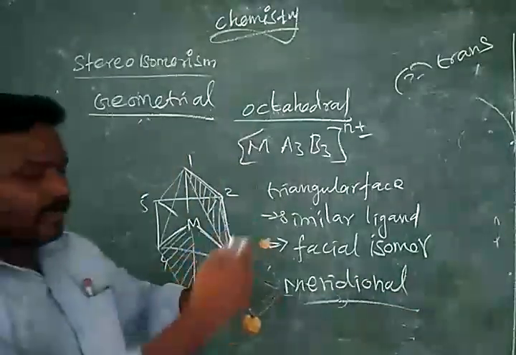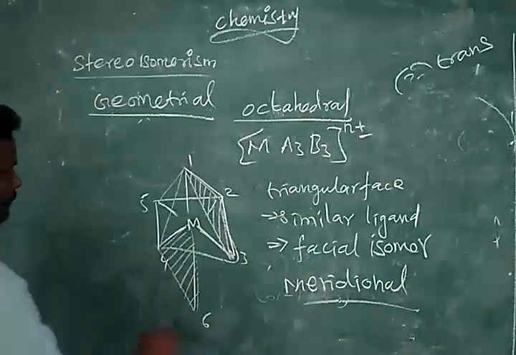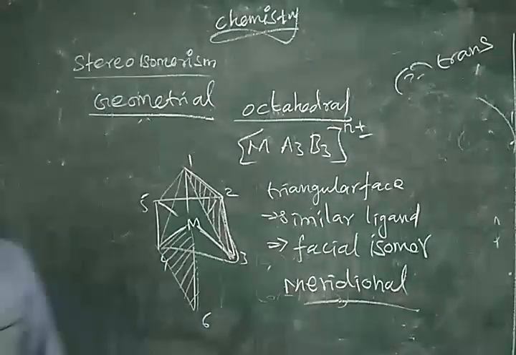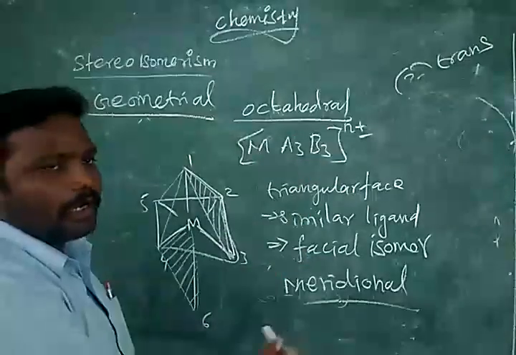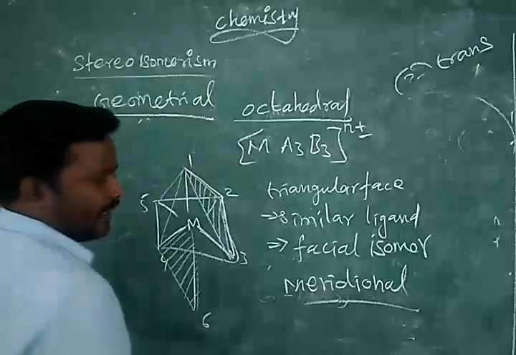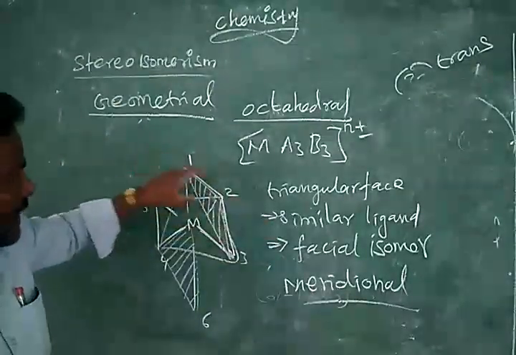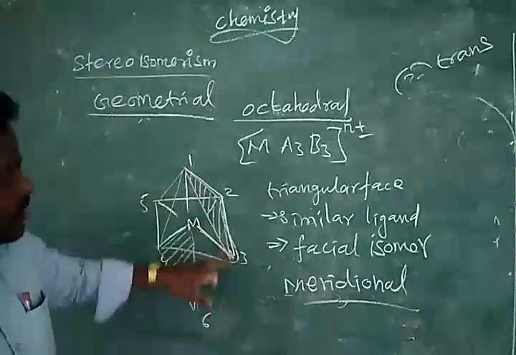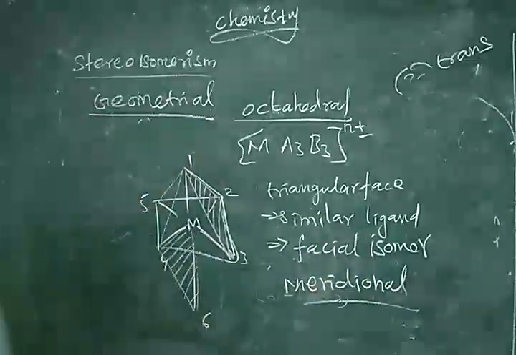So in the meridian we have similar ligands, one half circle. In 2-dimensional we cannot explain, that's why I brought a small model. When all three half circle corners are occupied by the same ligand, that is called meridional isomers. If three facial corners, that is triangular corners, are occupied by similar ligands, that is called facial isomers.